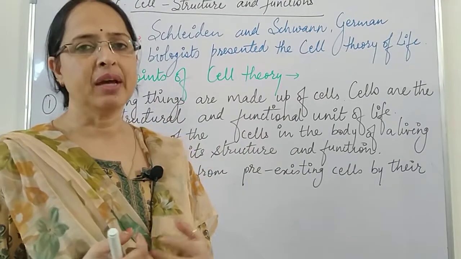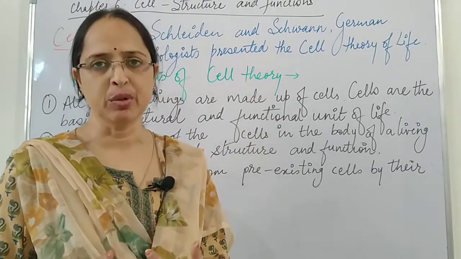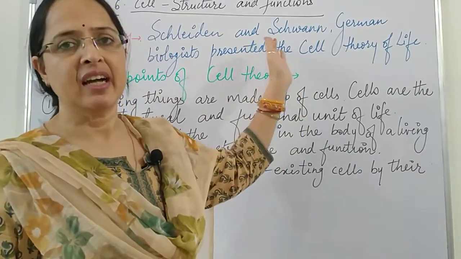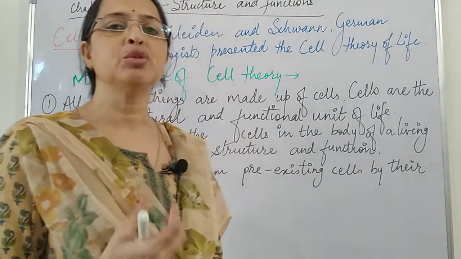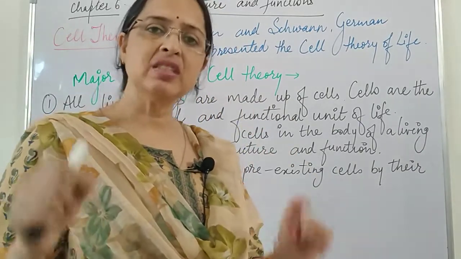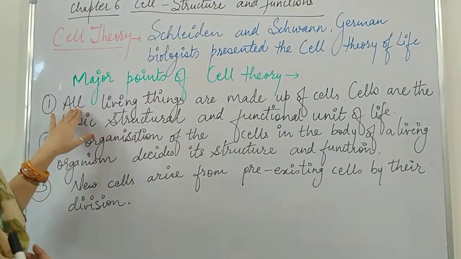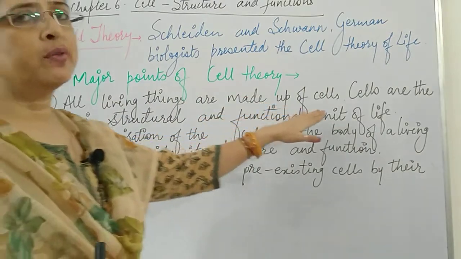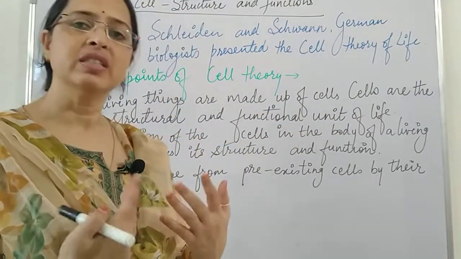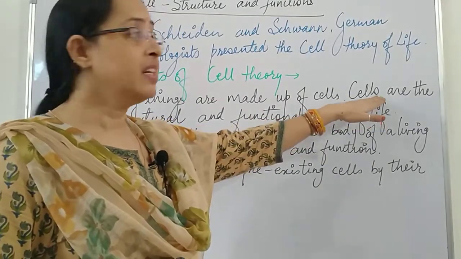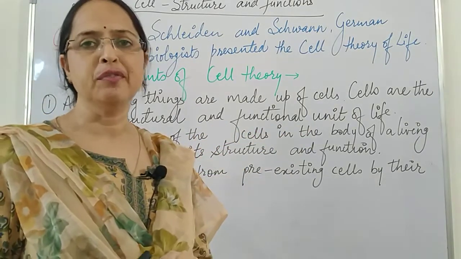So we call them as that they have proposed the cell theory. What is cell theory? It was proposed by Schleiden and Schwann. And what does the cell theory mean? So what does this theory contain? On the basis of their study, they proposed 2 points. One is all living things are made up of cells. As we all know that all living organism body is made up of cells. And what are cells? Cells are the basic structural and functional unit of life.